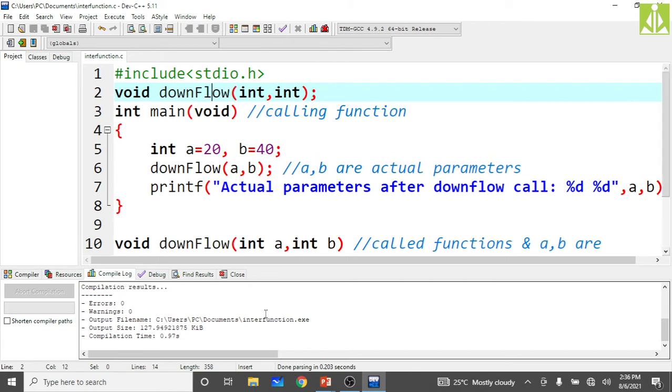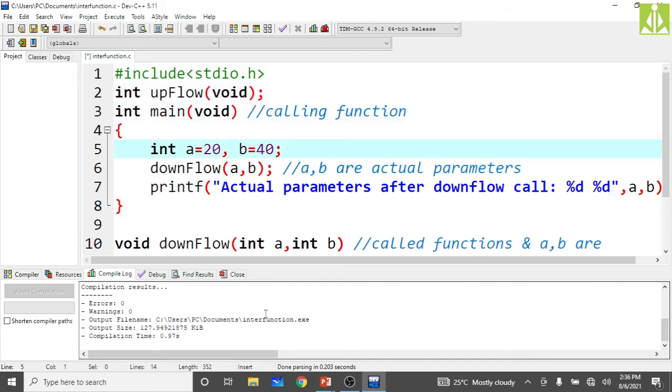Here, instead of down, now it is upward communication. So upflow, and it is not going to send any data, so I will make this void. It is going to receive data, because upward, right? So here I'm not going to have anything, so I will remove this entire thing.